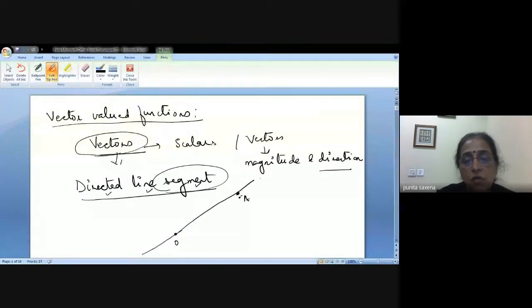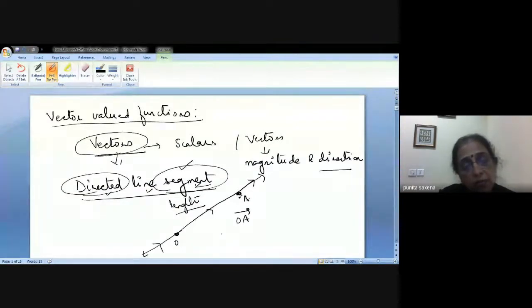Then this whole thing in this direction is a line, extended in both directions. You are just picking up one portion of this whole line, and that is why it is a segment. And because it's a segment, it has a length attached to it. It is not infinite, it is finite. Because we're taking the direction also attached to it, that is why it becomes a vector. And we call this vector the vector OA. Or if you call this length from O to A as A, then you call this the vector A.